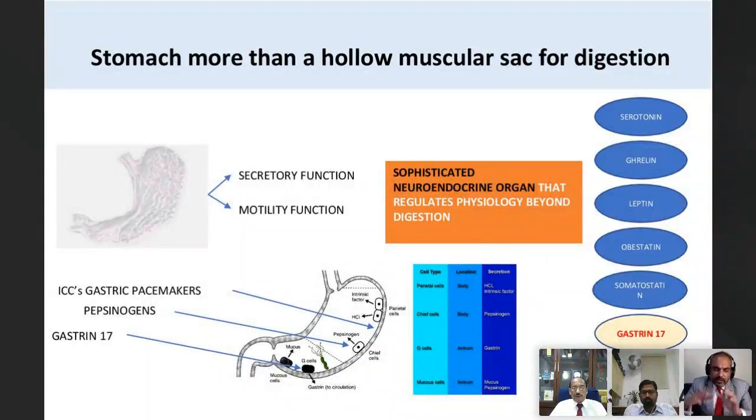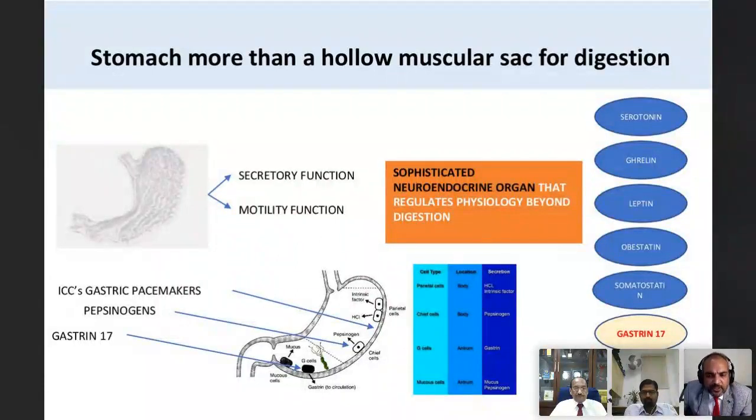Interestingly, as the entire secretory function goes on, there is another important function which is critical to digestion, which is nothing but motility. Now, the motility part depends on cells which are called interstitial cells of Cajal, which are the gastric pacemakers, and primarily they are in the corpus region.